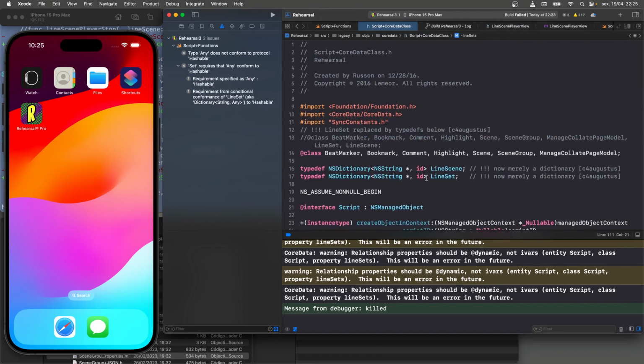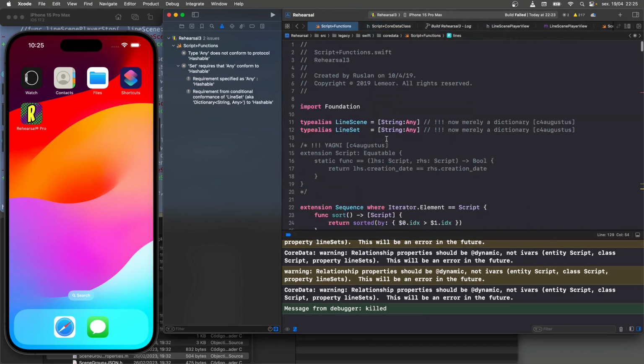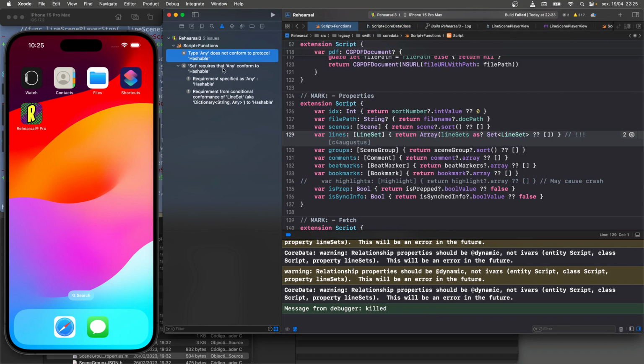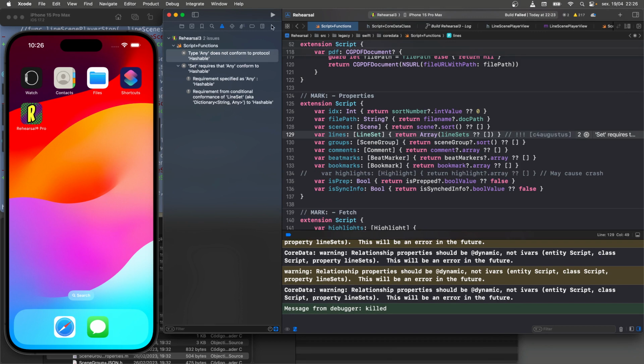It has to look like this or it won't match elsewhere. And we say that should be equivalent to this because that works for LineScene, but it's going, nope, I can't do it. Wonder if I need the as. Maybe I don't need the as in there. Can I do that? Still the same problem. Set, Any, Hashable.